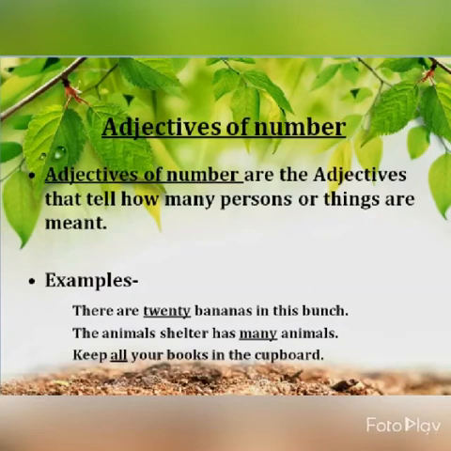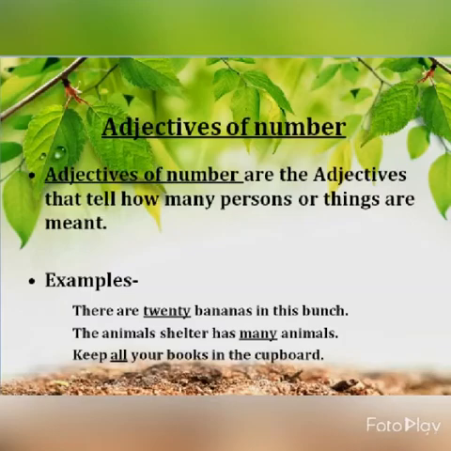In the third example, keep all your books in the cupboard. Now, because your books are countable, it will be all. If you know the exact number, you can write the exact number. But all is also used for adjectives of number.